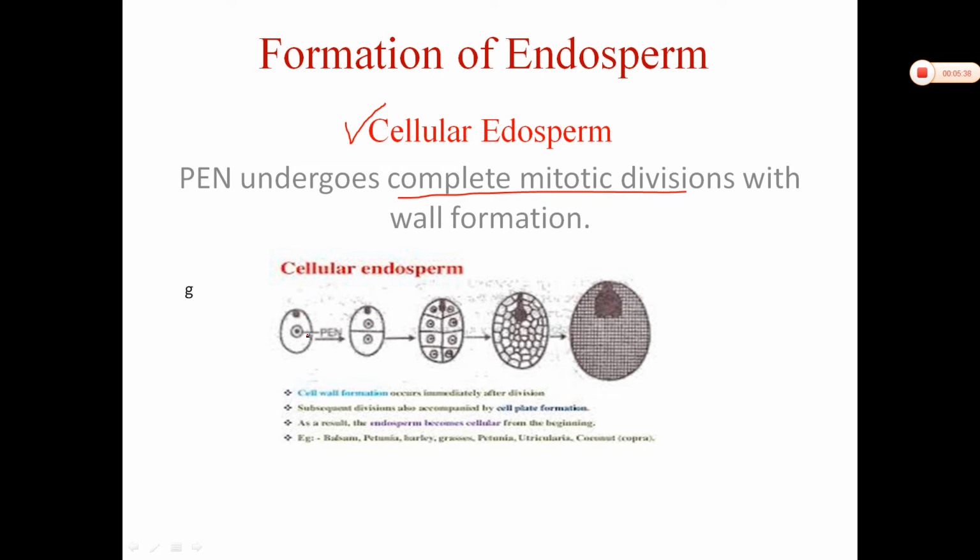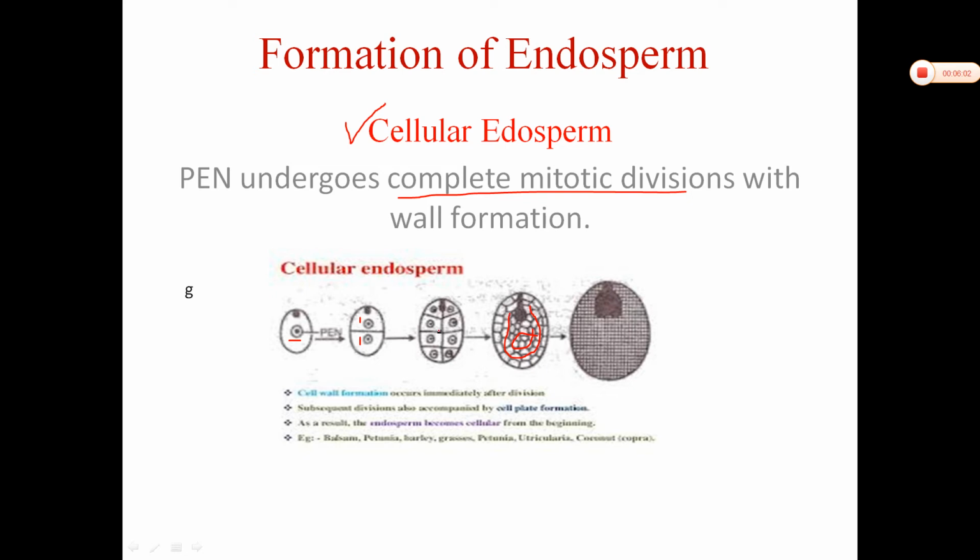See, this one cell, the primary endospermic nucleus, gets divided into two cells by mitotic division, the complete cell is divided, 2 to 4, 4 to 8, and in this way all these cells you can see fill the complete part of the embryo sac of the ovule.